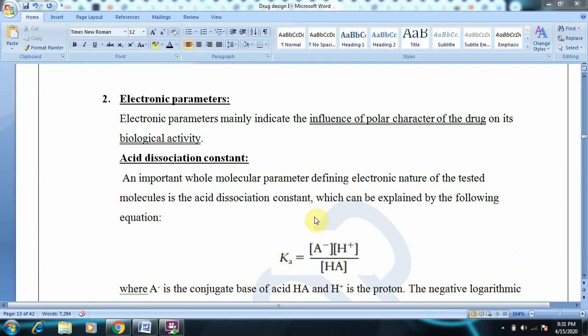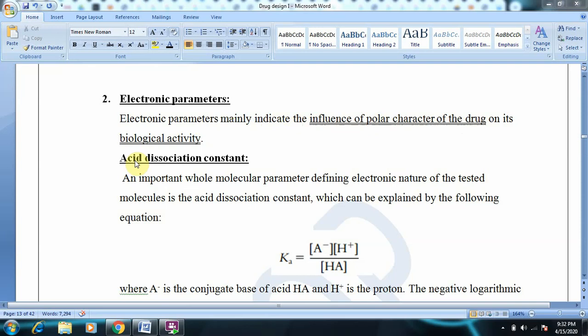The electronic parameters mainly indicate the influence of polar character. That was about hydrophobic or lipophilic character. Now we will be studying about polar character. Obviously a drug has some polar characteristics and some non-polar characteristics. We have used some equations for defining the non-polar characteristics' influence on biological activity, and now we will study the polar characteristics' influence on drug activity. So here we define electronic parameters as mainly indicating the influence of polar character of the drug on its biological activity.